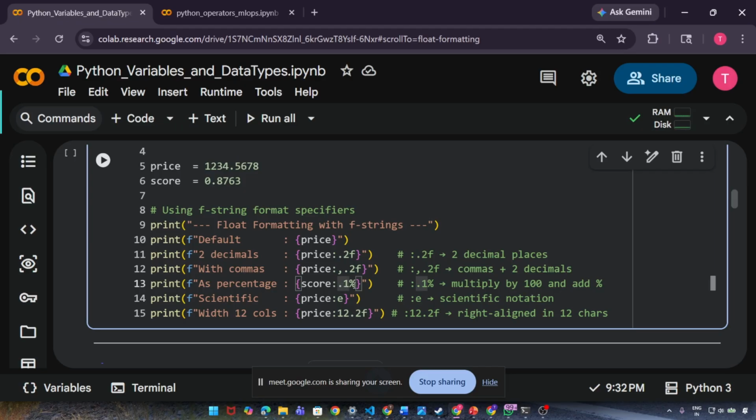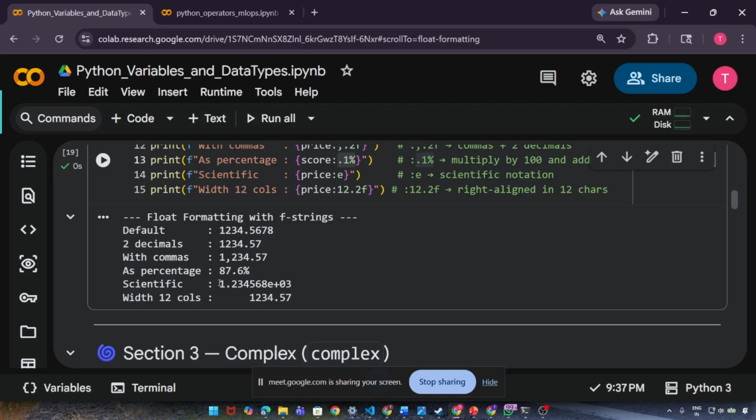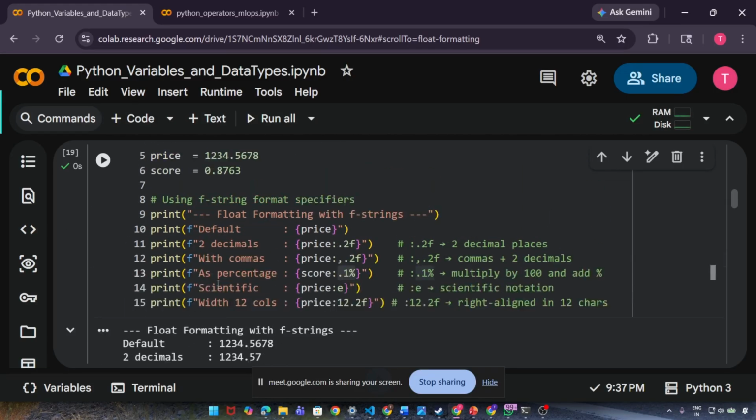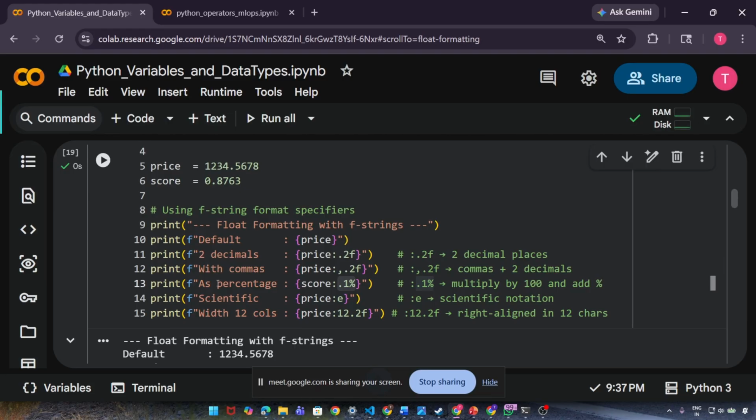If you give only this one thing like this, it means multiply by 100 and add a percentage. If you give E, it means scientific notation. If you give 12.2f, it means write aligned in 12 characters. So these are the different kinds of formatting you can apply on top of your floating point numbers.